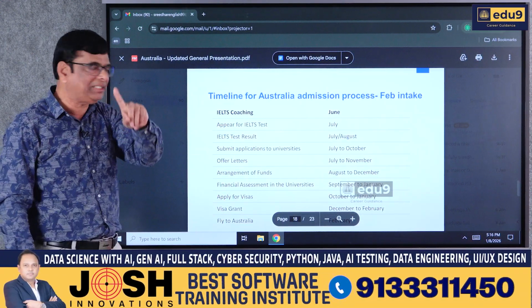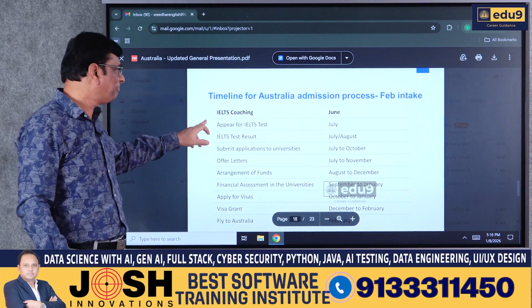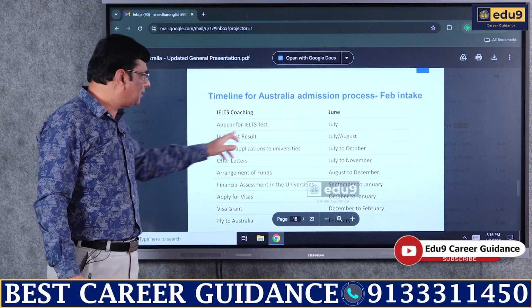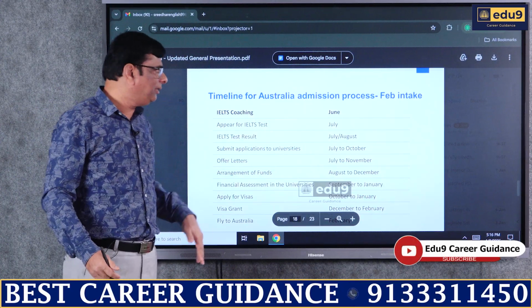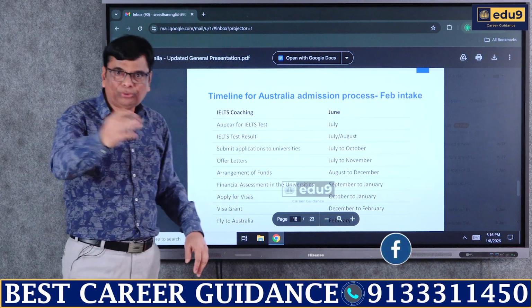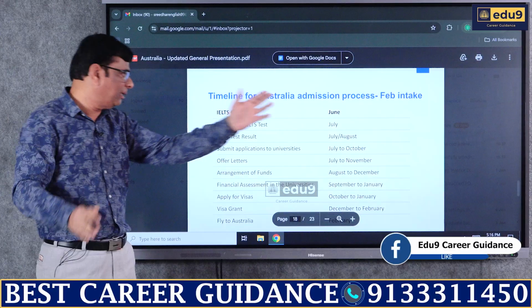So the first aspect would be IELTS coaching. You have to get through the IELTS coaching, appear for the IELTS test and pass with the required band. If you apply in July, by July, August you get the test result. Then submit the application to the university, it can be July to October. So July, August, September, October, any of these months you can apply.